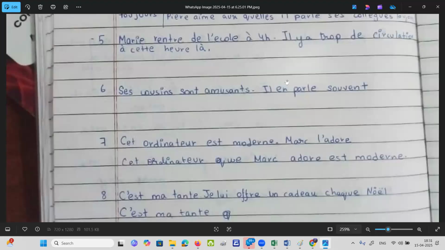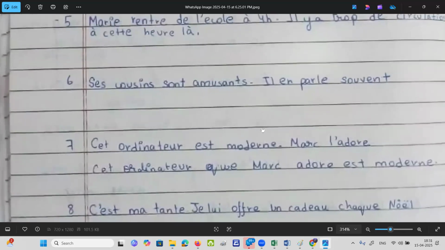What is this en? Because en is replacing a noun. En is a pronoun. Pronoun replaces a noun. So it has swallowed up the word cousins. The meaning of en is of them. So even leur and lui have to also replace, swallowed up words. Leur is plus many human beings. Lui is plus one human being. Son, sa, ses is ownership, his. Even son has taken up one noun. Okay.